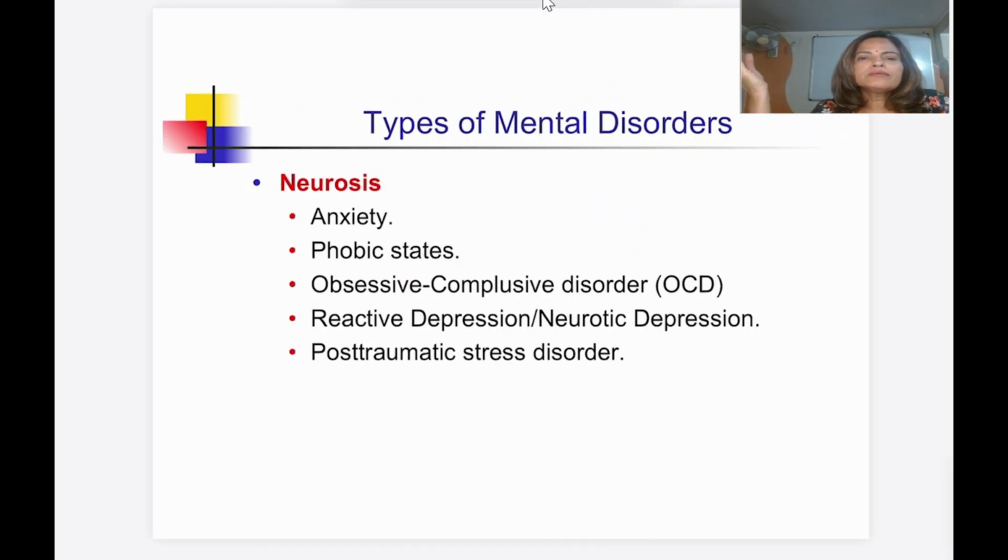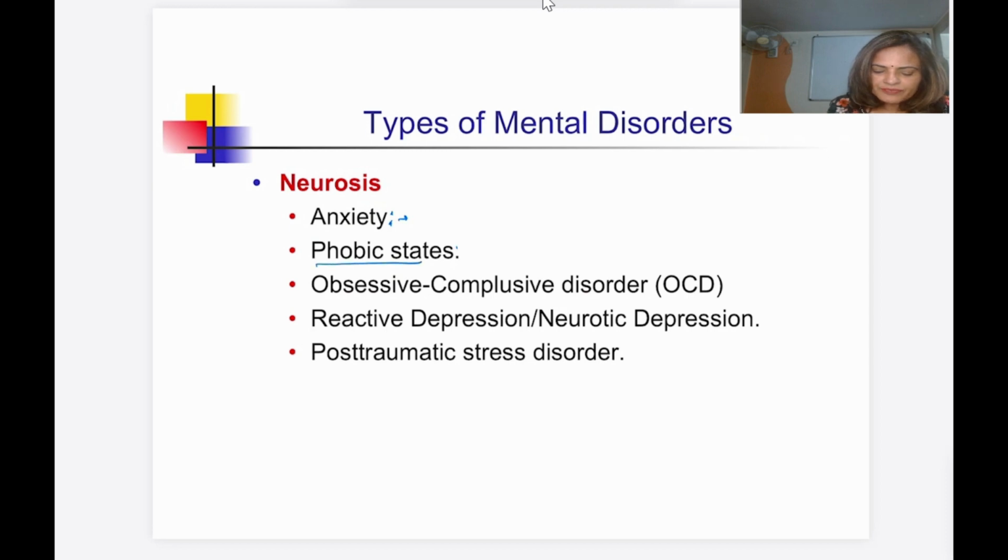Now coming to another mental disorder, that is neurosis. Neurosis is a less severe psychiatric illness. The insight of the illness will be there. So the patient knows that he has this problem, and no delusion and no hallucination is seen in neurosis. Under neurosis we have anxiety. So what is anxiety? It is an unpleasant state of the mind where the patient is worried, shows concern and worry about the future. Okay? So unpleasant state, that is anxiety.